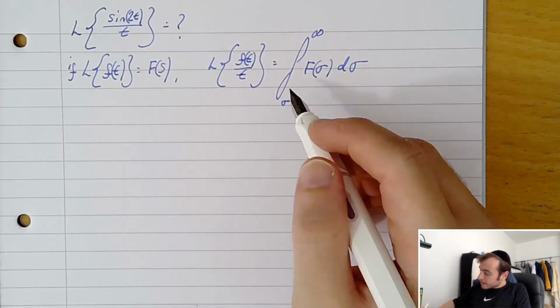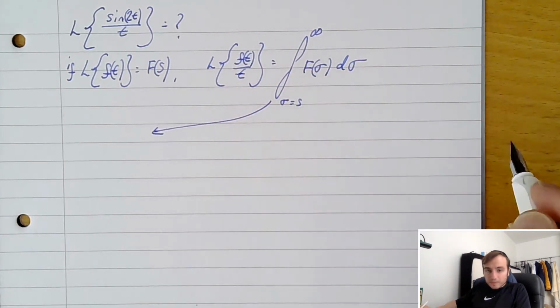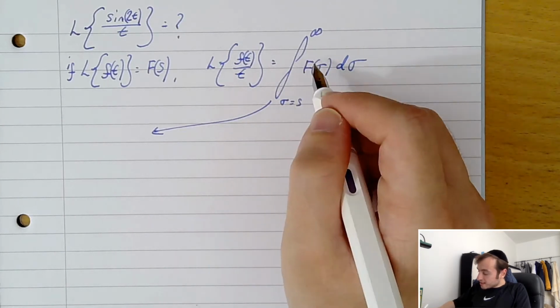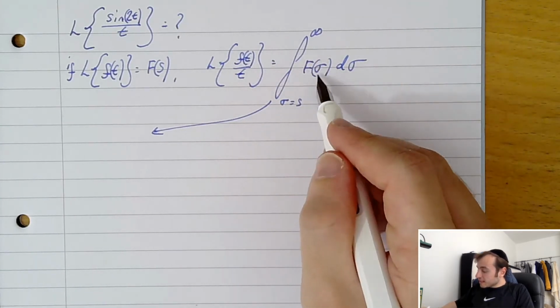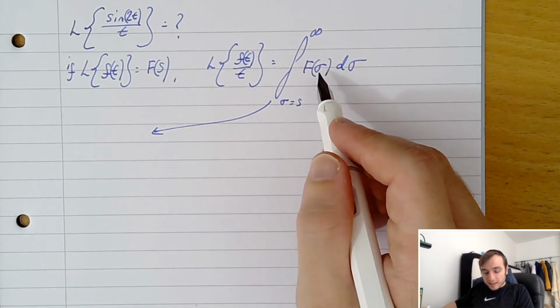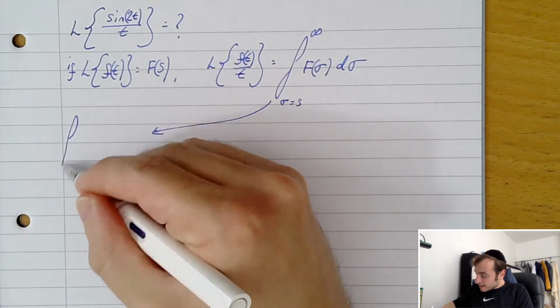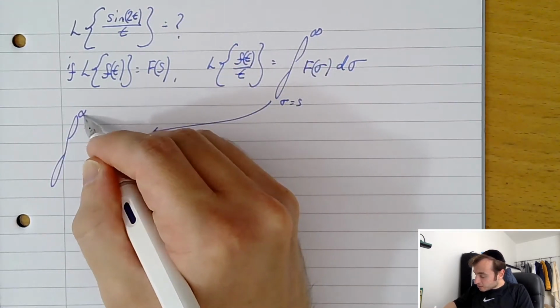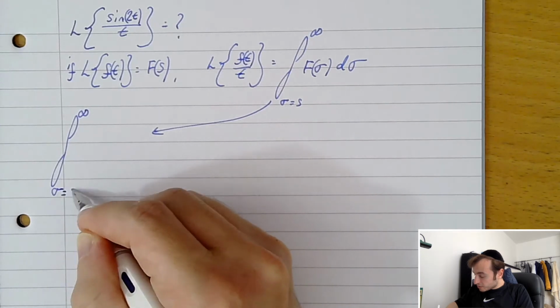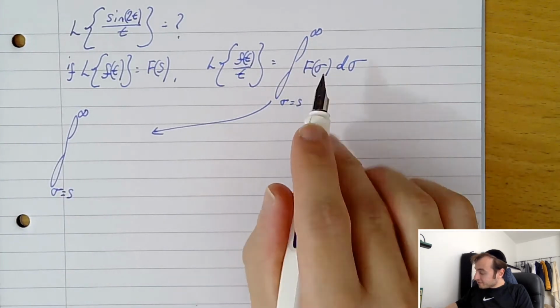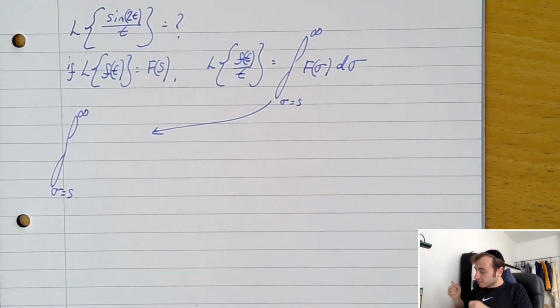So let's do that over here. First of all, let's evaluate what F of sigma is. I'm just going to write down exactly what we've done here, the integral between infinity and sigma equals s of F of sigma. I'll do that in a different color to make it clearer.